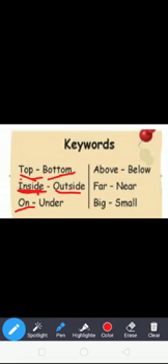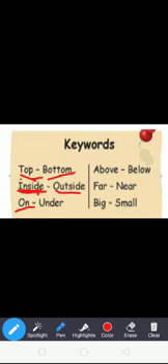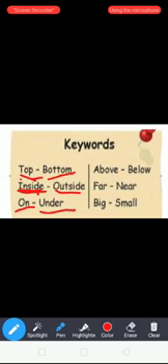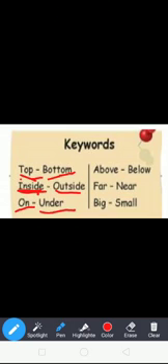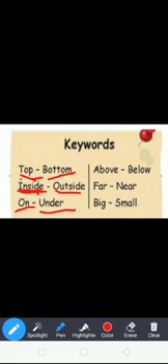Next word, on. What is the meaning of on? In place or position. What is the opposite word of on? Under. What is the meaning of under? Below the surface of something.